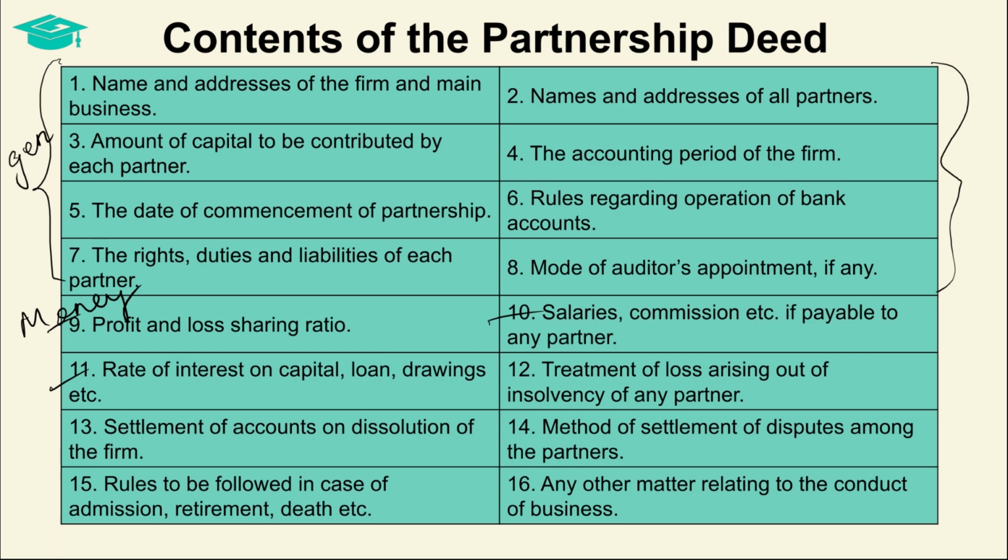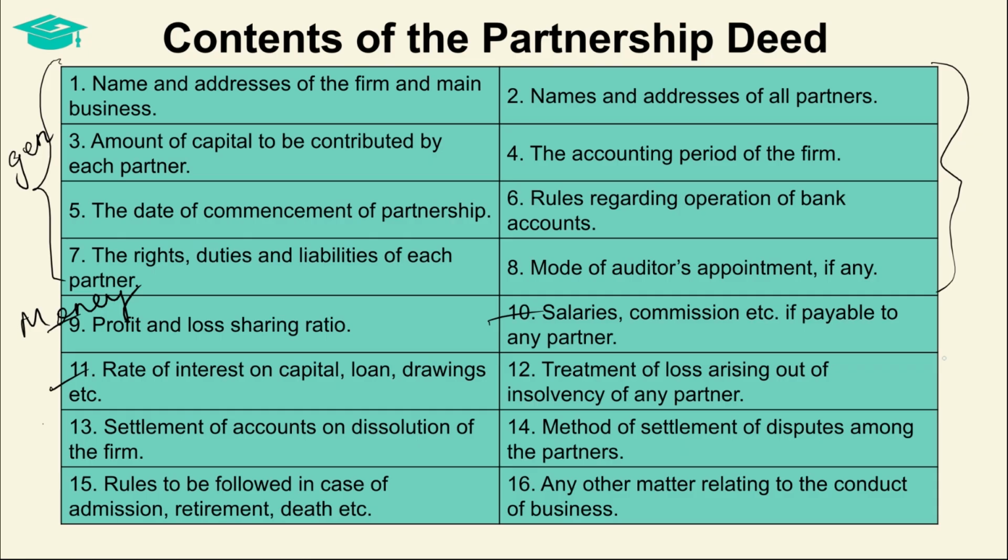Then there is any salary, remuneration, or commission payable to partners. What is the rate of interest that partners can expect on their capital? What is the rate of interest that partner will be charged on their drawings? What is the rate of interest if any amount is advanced to the firm as a loan, etc. This category is very important. Why so? I will let you know in a very short while. First, let us discuss the next category.